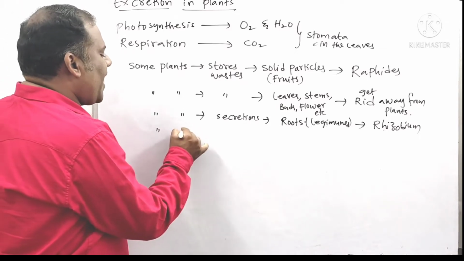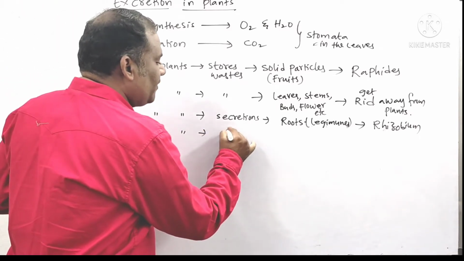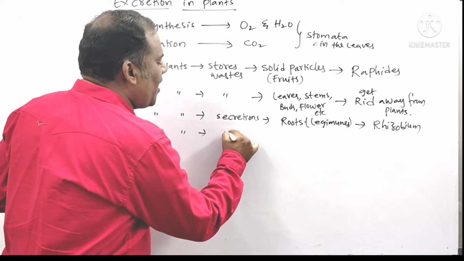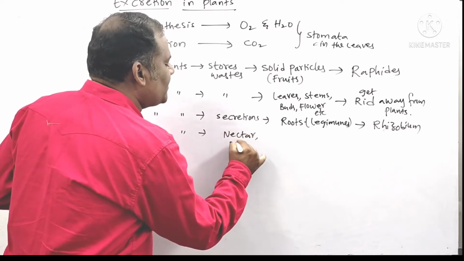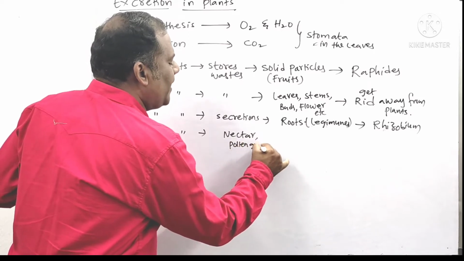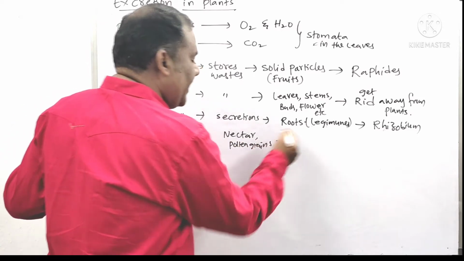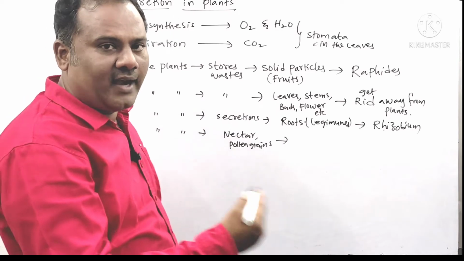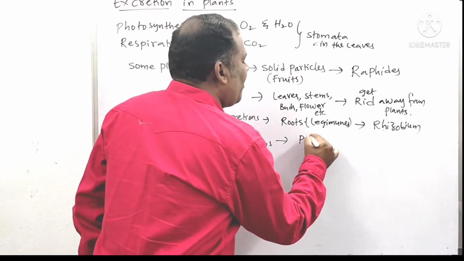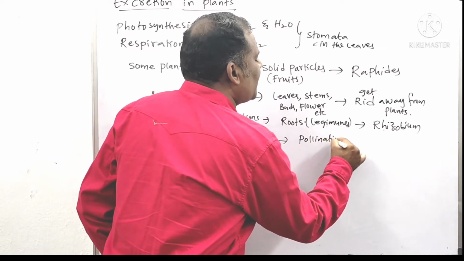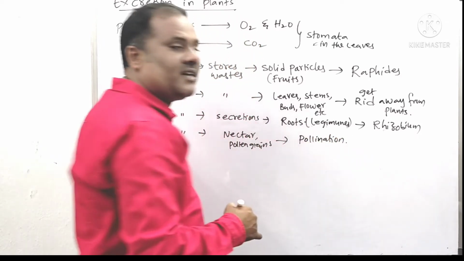And some of the plants will secrete their secretions in the form of nectar, in the flowers as well as on the pollen grains. And by this what will happen? Insects and flies will get attracted towards this pollen or nectar, and they facilitate the process of pollination.